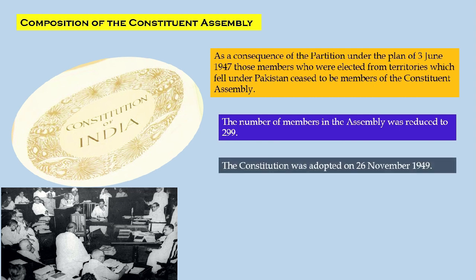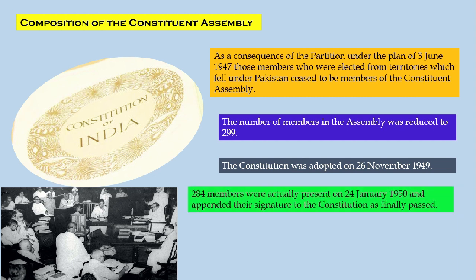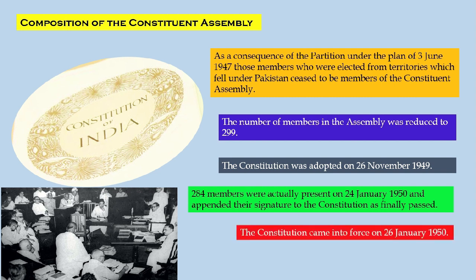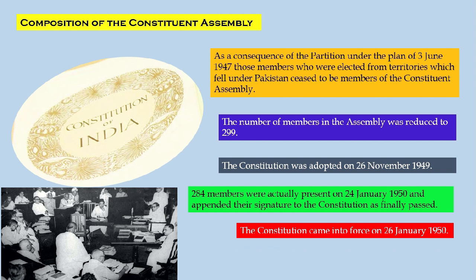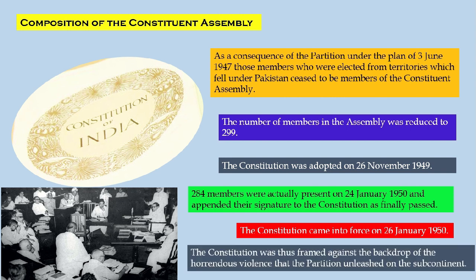The Constitution was adopted on 26 November 1949. 284 members were actually present on 24th January 1950 and appended their signatures to the Constitution as finally passed. The Constitution came into force on 26 January 1950. So the Constitution was thus framed against the backdrop of the horrendous violence that the partition unleashed on the subcontinent.